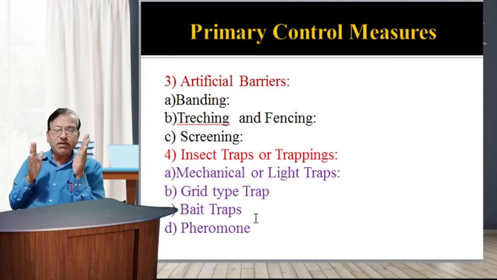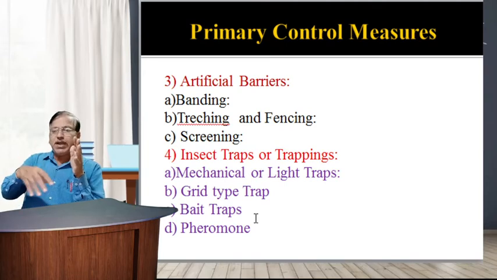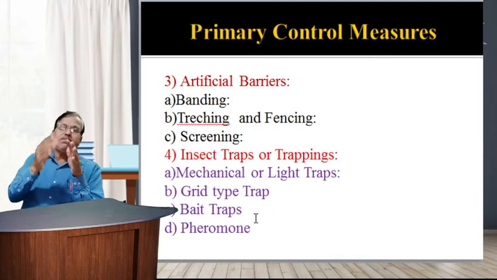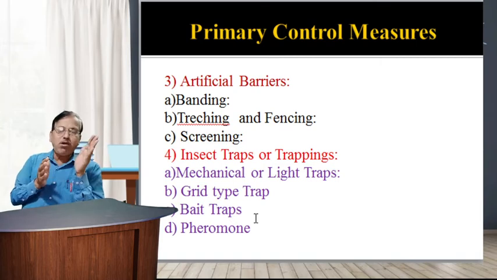Barriers are also used to protect plants or crops on the outer side of the stem, in the form of banding.